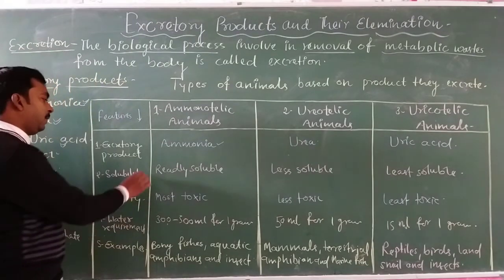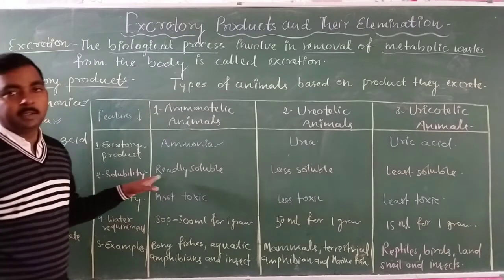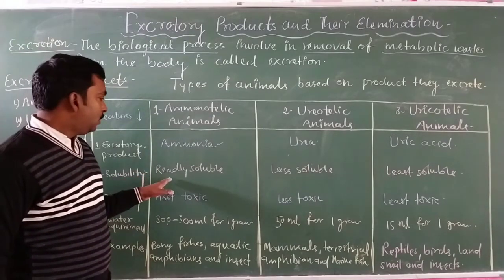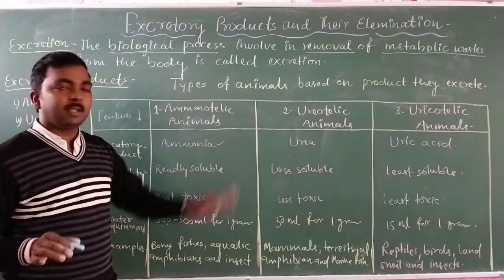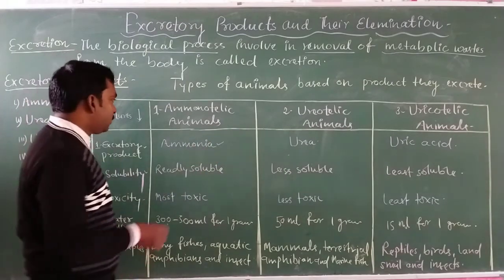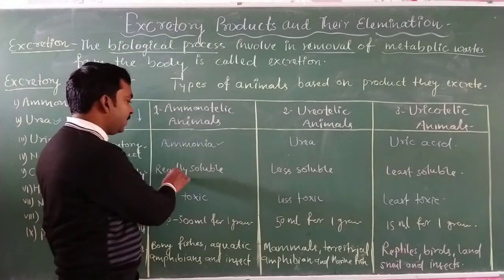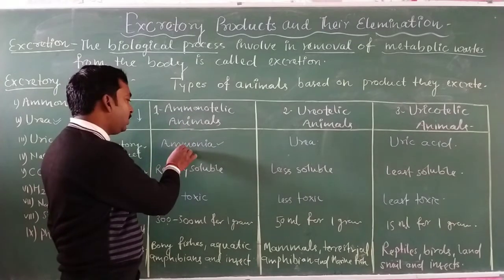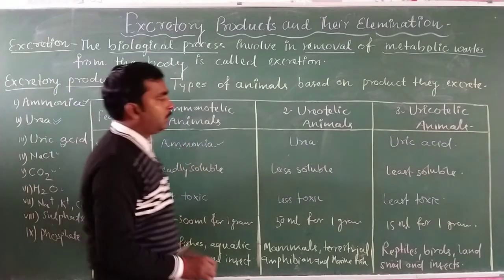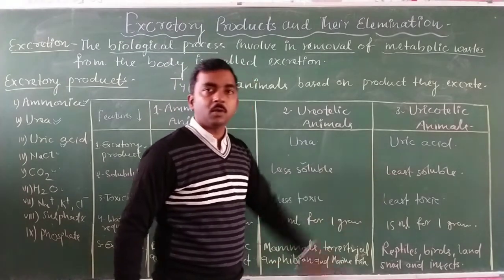Now for the next difference, we proceed towards solubility. On the basis of solubility, these animals can also be divided. Ammonia is readily soluble in the case of ammonotelic animals, urea is less soluble, while uric acid is least soluble.